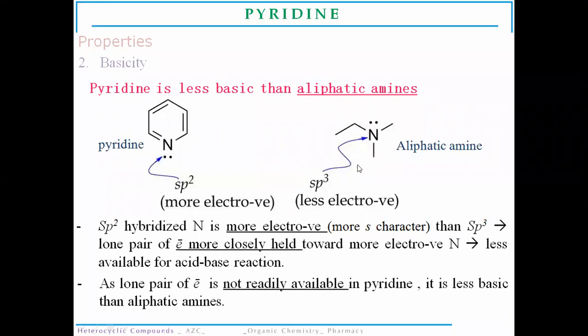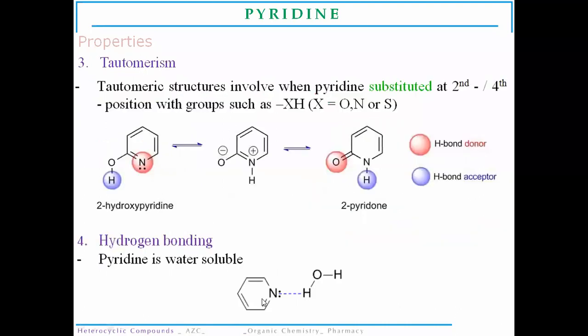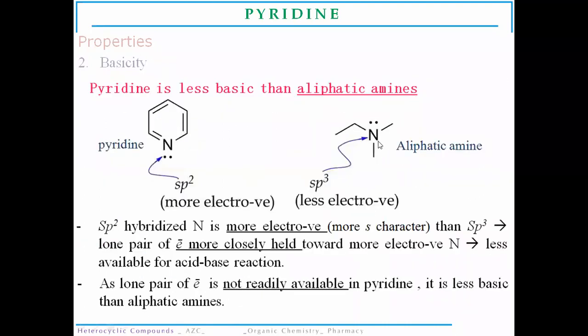But this is not the case with aliphatic amines, where the lone pair of electrons is readily available. Pyridine is less basic than the aliphatic amine, because in aliphatic amines, the nitrogen is already substituted with three different functionalities, so there is no issue with these electrons.